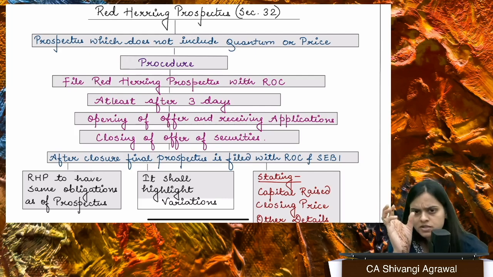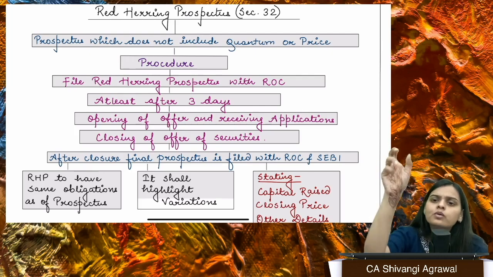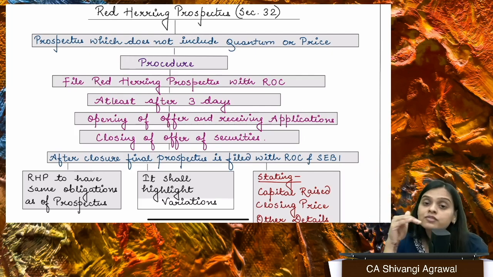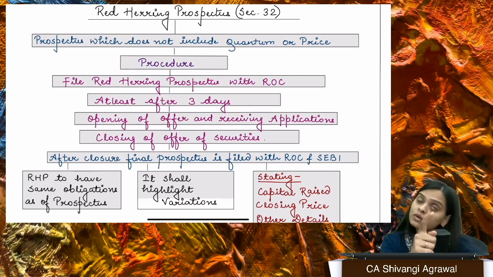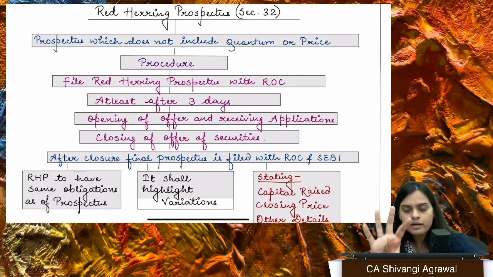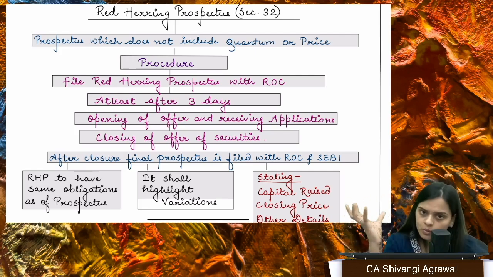So 100 to 500 is the price band. Whatever you want to quote, whatever you are willing at, supposedly you're willing to buy the security at 300, you will quote that, right? Now, if the closing price is 300, then of course you'll get it. If the closing price is 400, you are somebody who's only willing to pay 300, you'll not get it, right? So there is a whole system how it works, right?